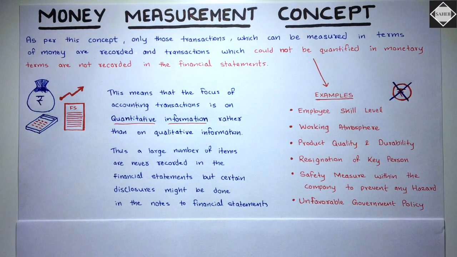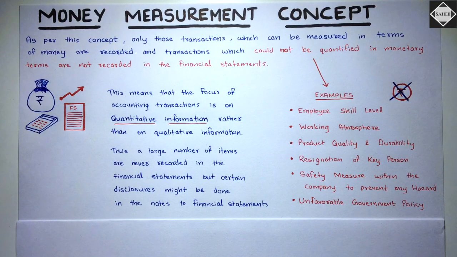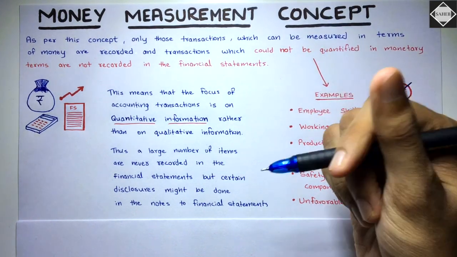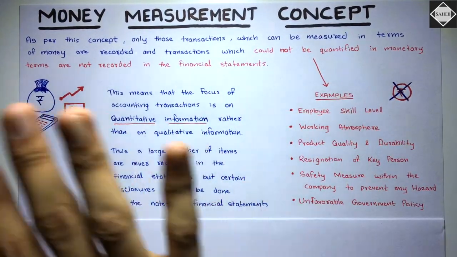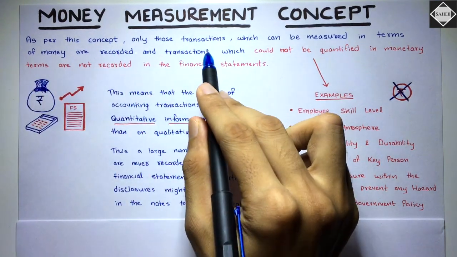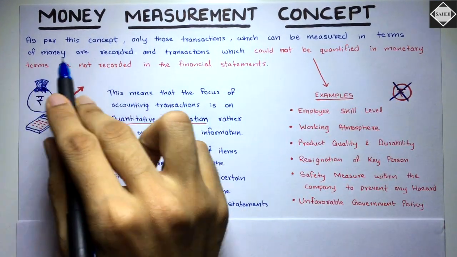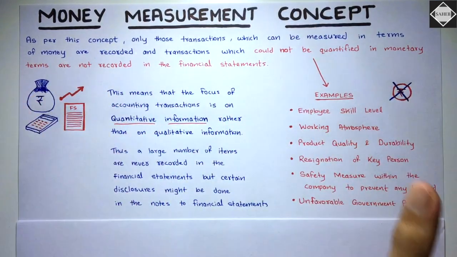If that's possible, then only you can record such transactions or events in the accounting records, and then it will be reflected in the financial statements. And if it is not possible to measure the transaction or events in monetary terms, then you cannot record it in accounting records and it will not be reflected in financial statements. That's all basically this concept says. See here, as per this concept, only those transactions which can be measured in terms of money are recorded, and transactions which could not be quantified in monetary terms are not recorded in the financial statements, period. Yeah, you got it? Right.